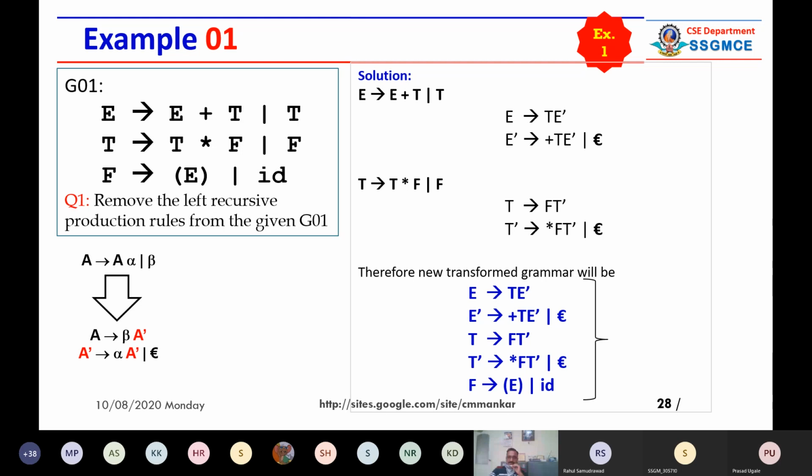So I hope you got this. If you didn't get it, you can send a query on WhatsApp. Anyway, time is over, near to over. So I am going to just cover one more example, which is quite simple.